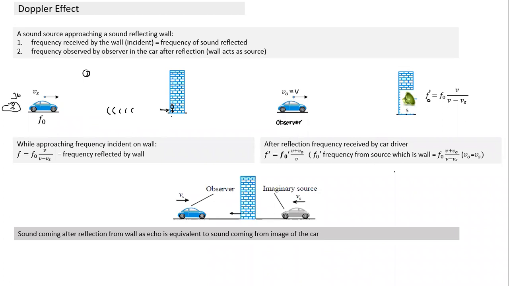So the sound coming after reflection from the wall as an echo is equivalent to sound coming from the image of the car. If I take the previous case, since this car was moving at speed Vs, this also has to move with velocity Vs. And the observer's car may be different, moving at VO. So this becomes the case.